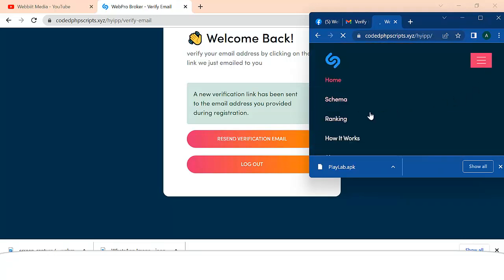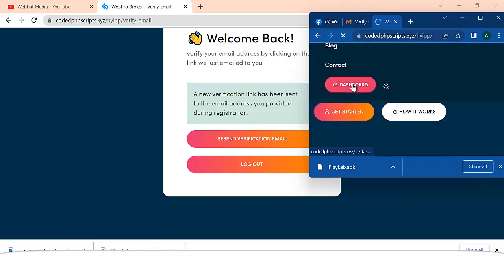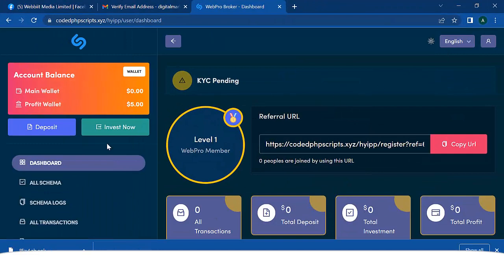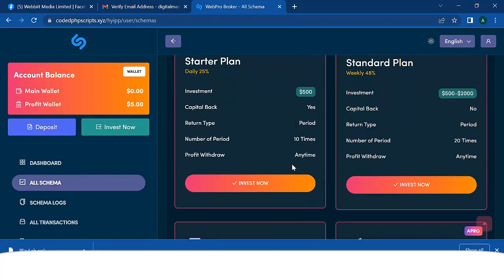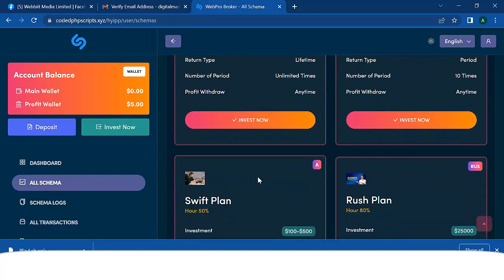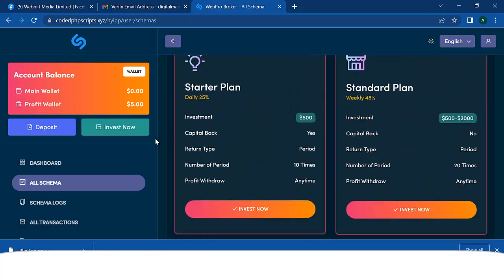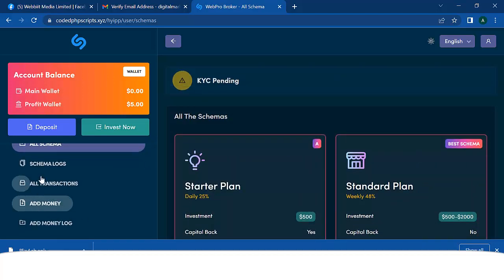So let me just go back here and then say dashboard. So you can see the mobile responsiveness is very powerful. Awesome. So if I go to all schema, here is where we have the investment plans. So this is where we have all the investment plans, right? And we can set this from admin.